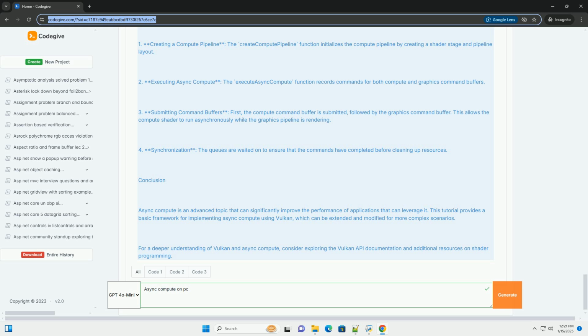Conclusion. Async compute is an advanced topic that can significantly improve the performance of applications that can leverage it. This tutorial provides a basic framework for implementing async compute using Vulkan, which can be extended and modified for more complex scenarios. For a deeper understanding of Vulkan and async compute, consider exploring the Vulkan API documentation and additional resources on shader programming.